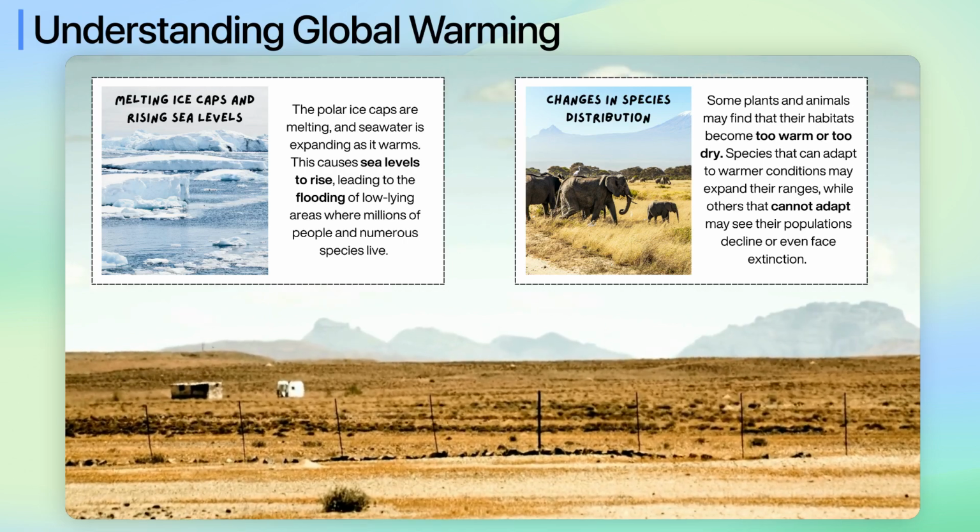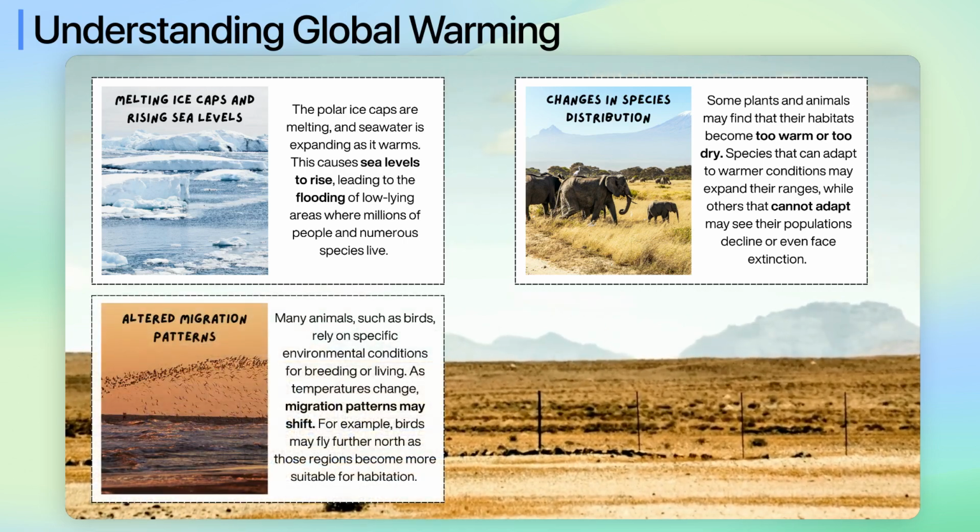Another consequence is altered migration patterns. Many animals, such as birds, rely on specific environmental conditions for breeding or living. As temperatures change, migration patterns may shift. For example, birds may fly further north as those regions become more suitable for habitation.